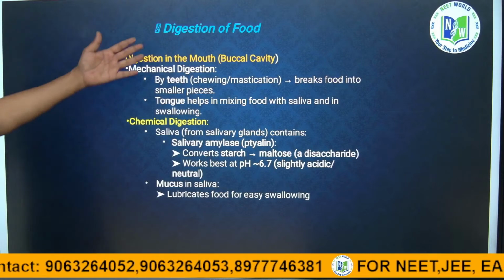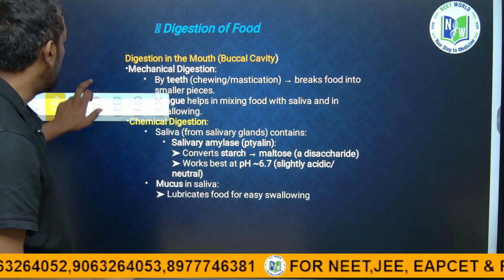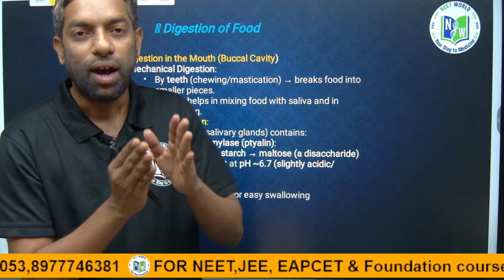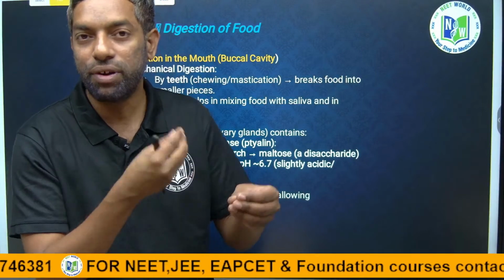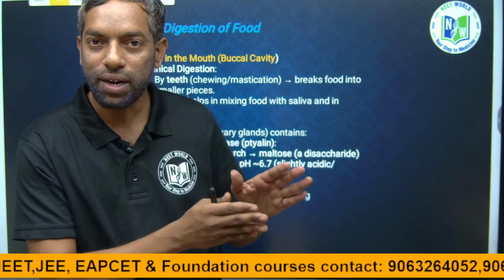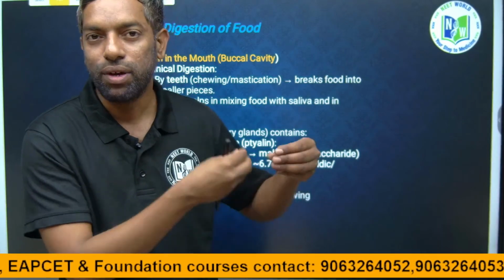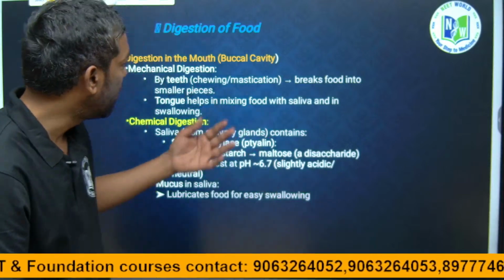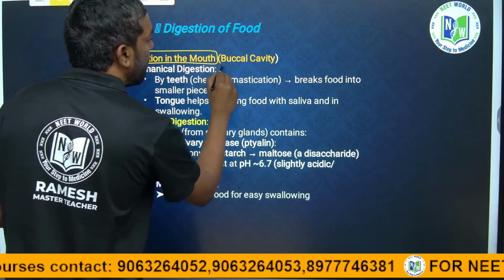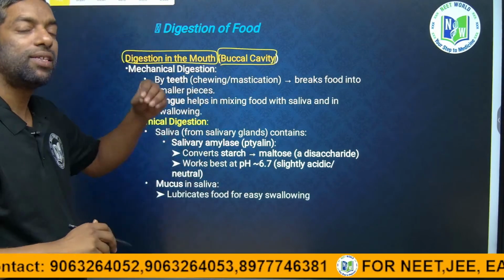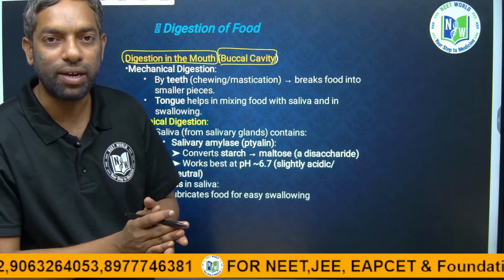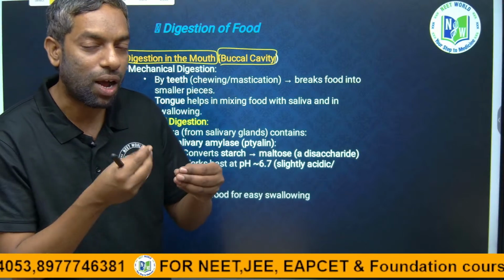Digestion of food. Okay. We completed the digestive glands. How the food is digested, where the food digestion is going to take place. The process of digestion, we completed the digestive glands, and now we are going to study the process of digestion. Digestion in the mouth, the buccal cavity: there is a release of ptyalin amylase from the salivary glands, which is useful for the digestion of carbohydrates.